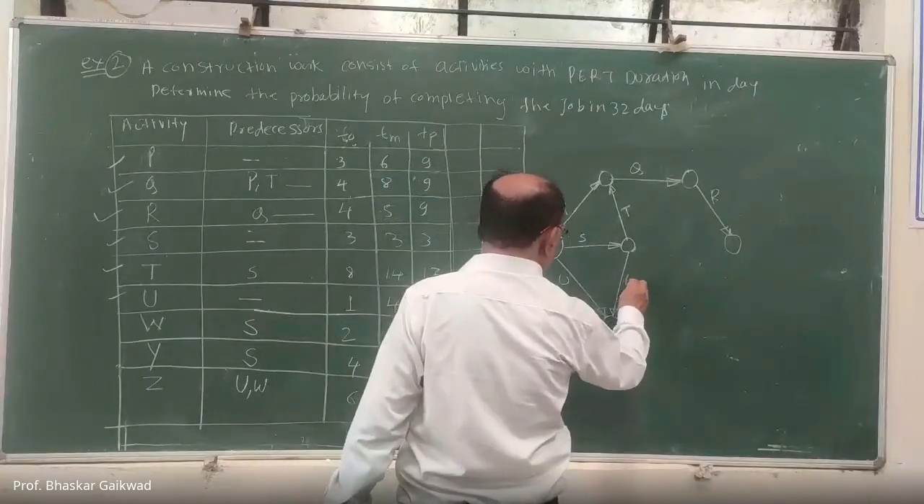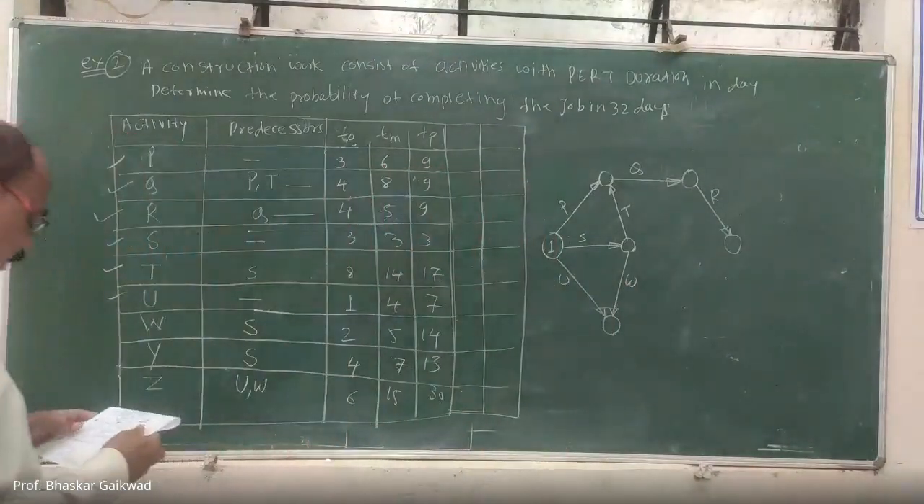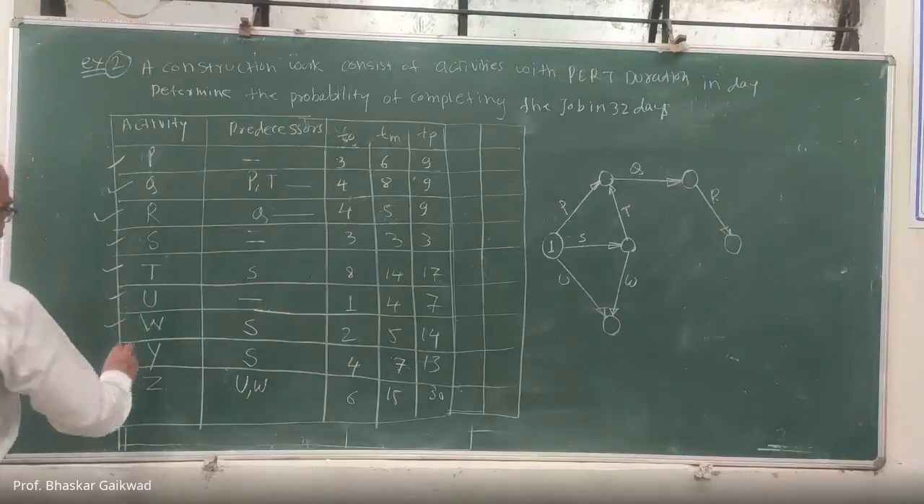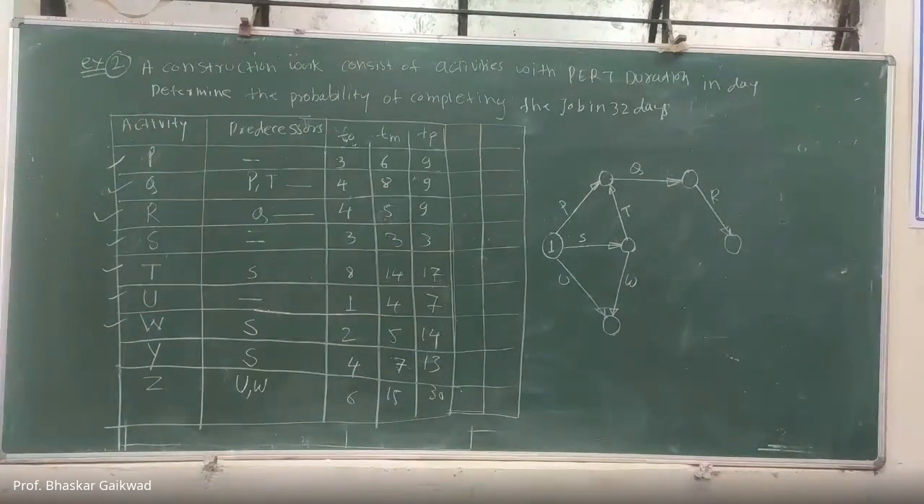W will be there. After that, Y will start from Yes. So this is the... and Z will start from this.